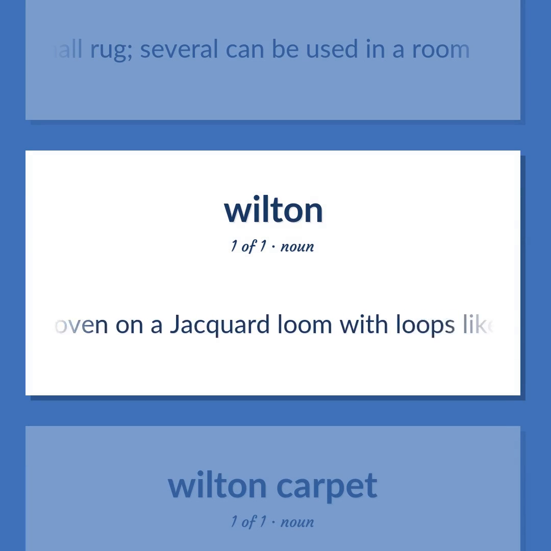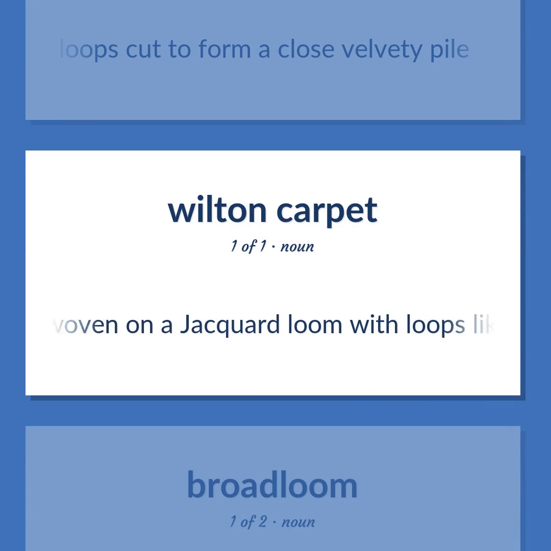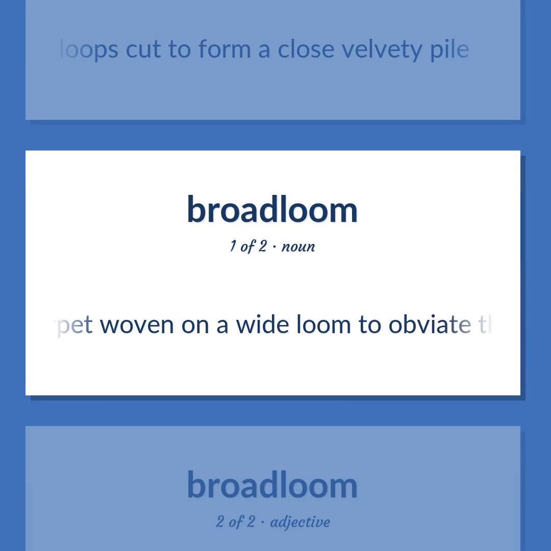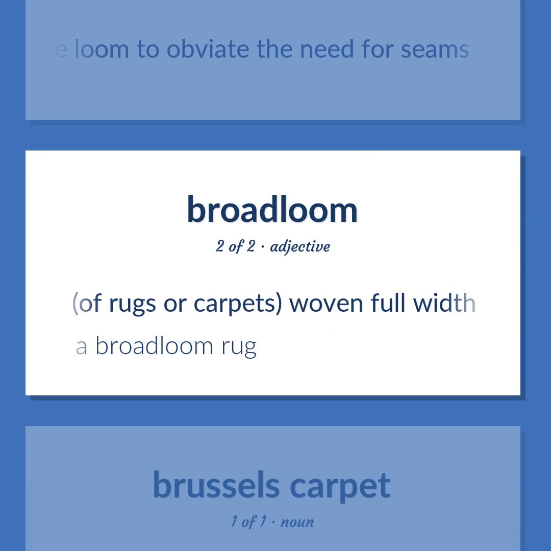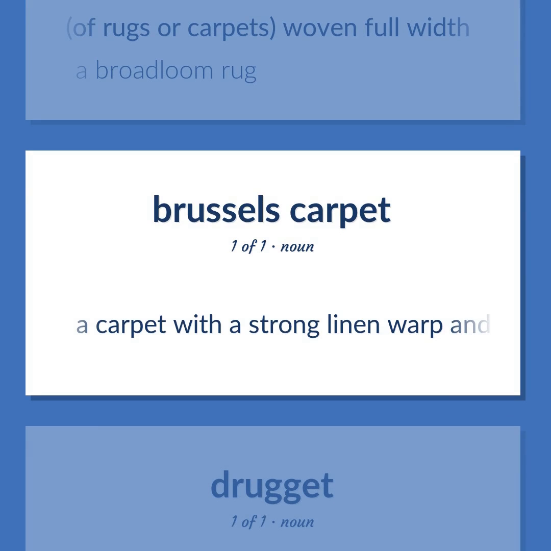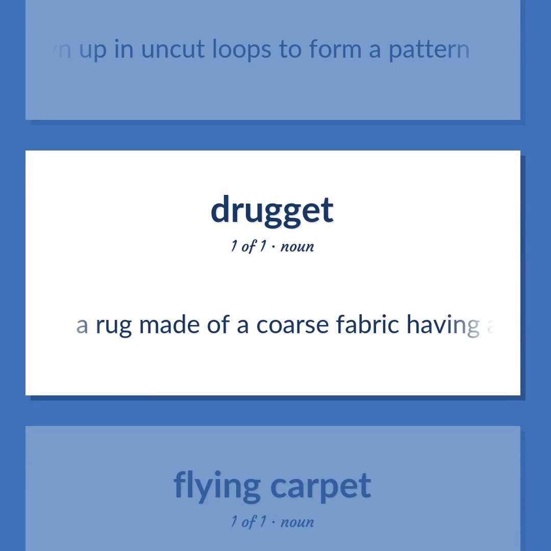A carpet woven on a jacquard loom with loops like a Brussels carpet but having the loops cut to form a close velvety pile. A carpet woven on a wide loom to obviate the need for seams. Of rugs or carpets, woven full width. A broadloom rug. A carpet with a strong linen warp and a heavy pile of colored woolen yarns drawn up in uncut loops to form a pattern. A rug made of a coarse fabric having a cotton warp and a wool filling.